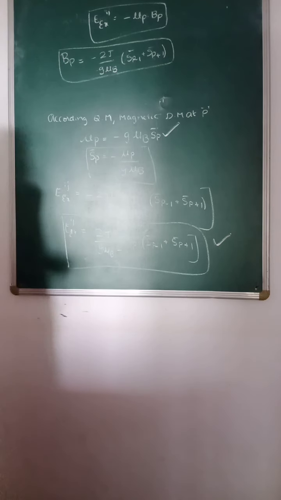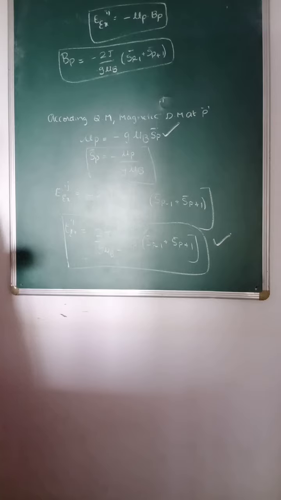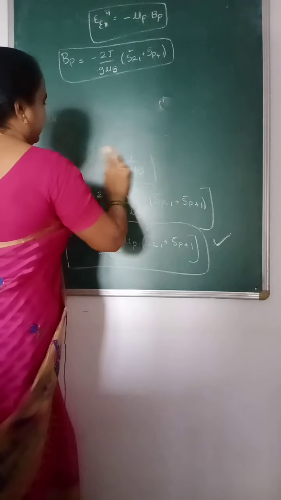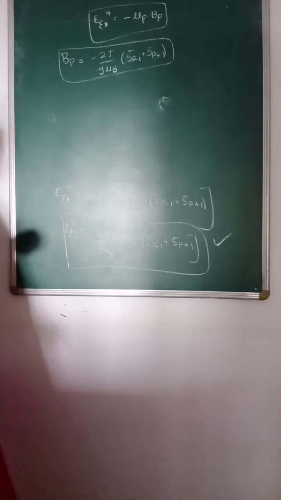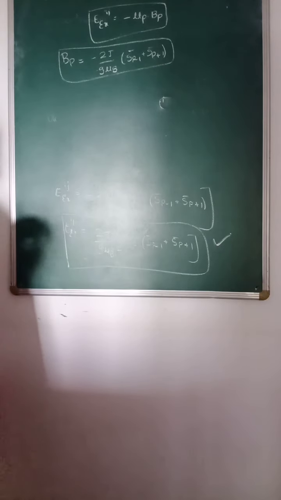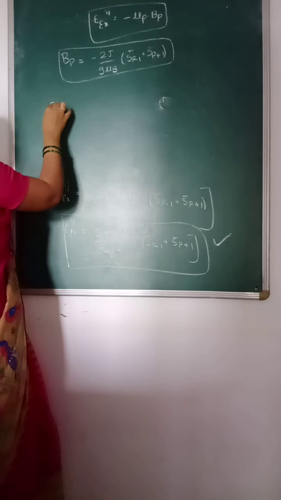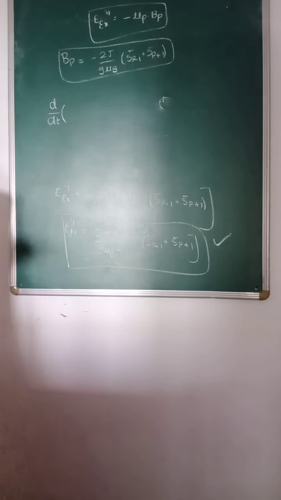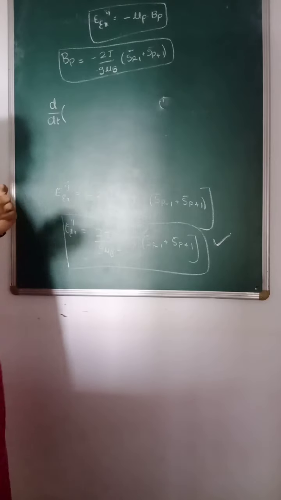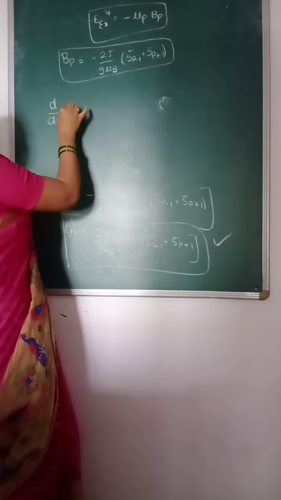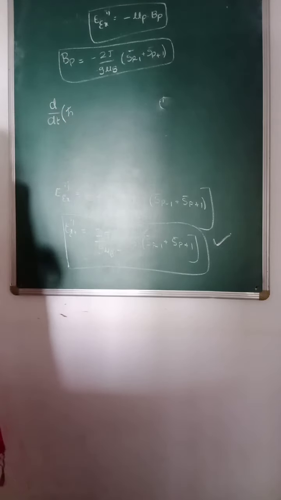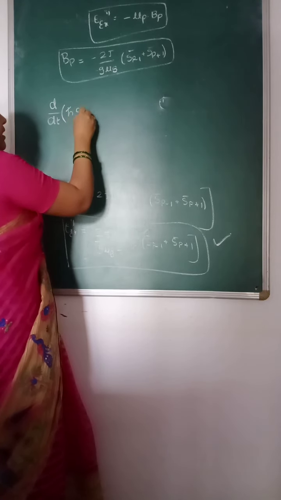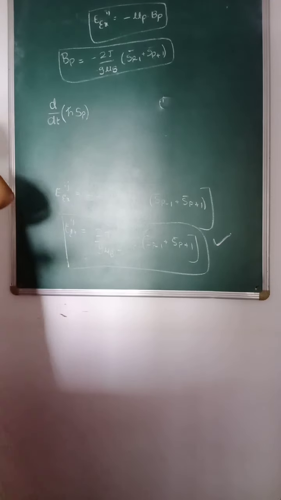And according to quantum mechanics, we can write the expression as the rate of change of any quantized angular momentum, that is d by dt of, here quantized means we will include the term h bar, and the quantized angular momentum, that is here the spin angular momentum, that is S_p.